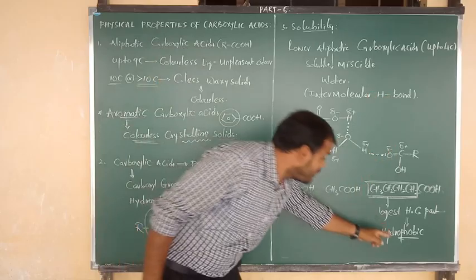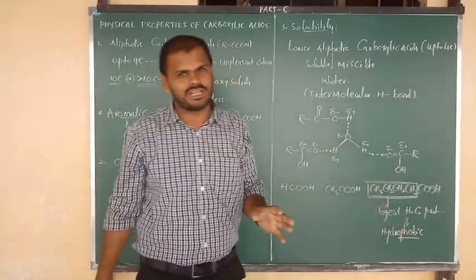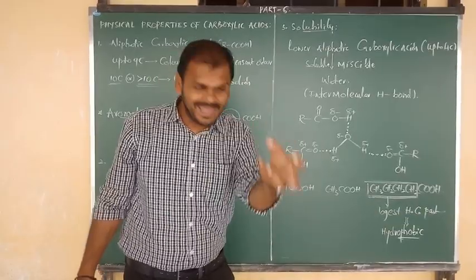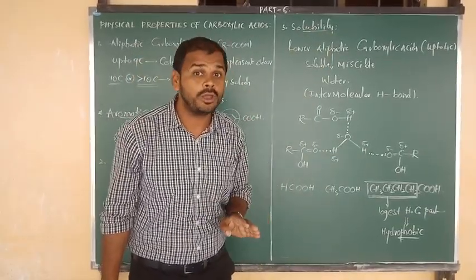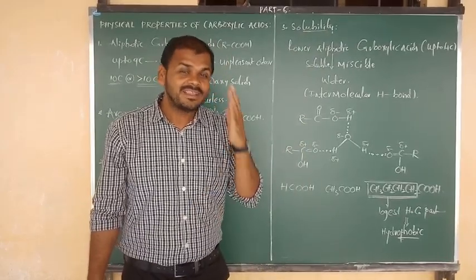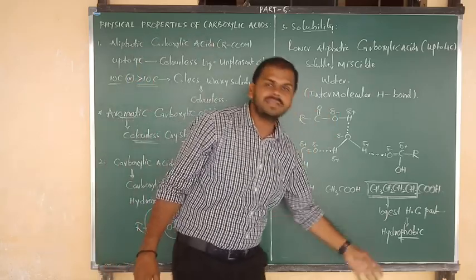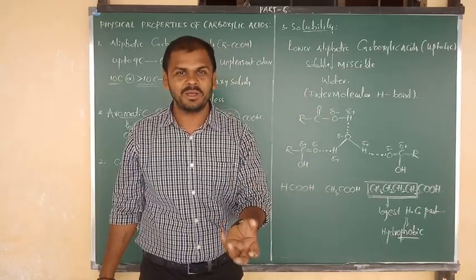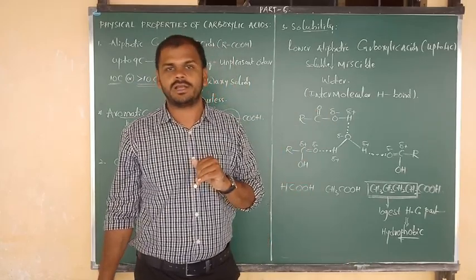Means the longest hydrocarbon part contains the hydrophobic nature. That means it is not easily going to dissolve in water. That's why I have said that phobic means hating, hydro means water. It does not accept water molecules, meaning it cannot easily dissolve in water.